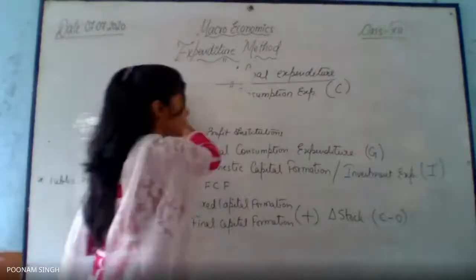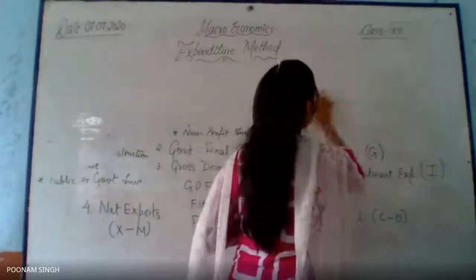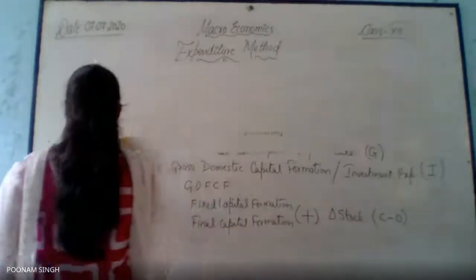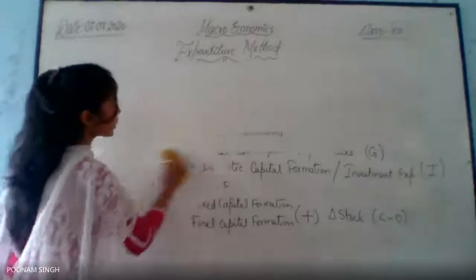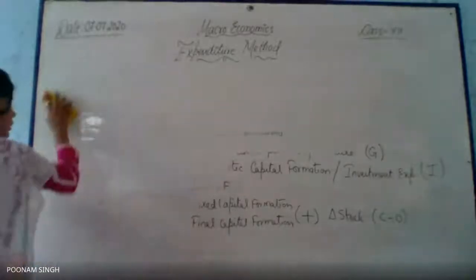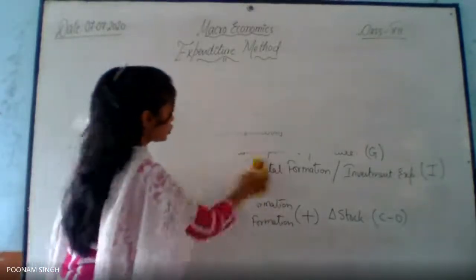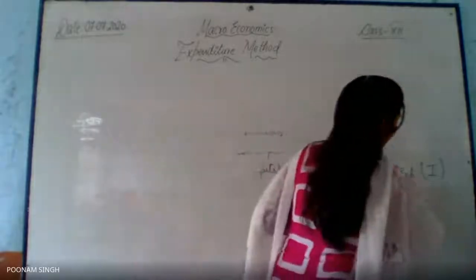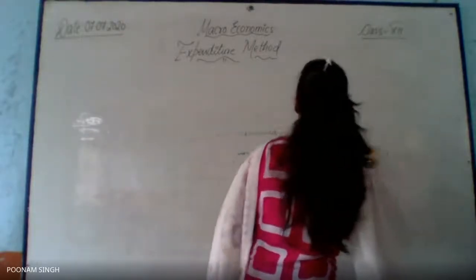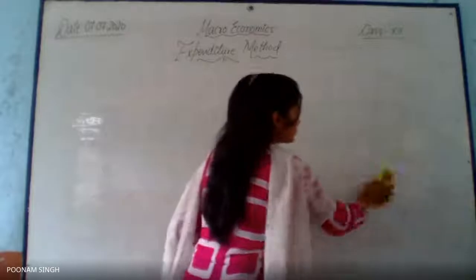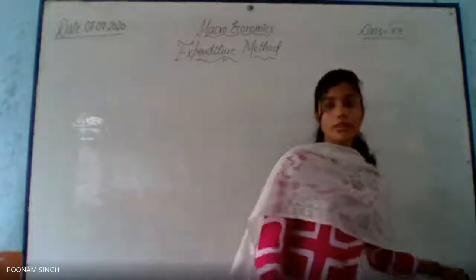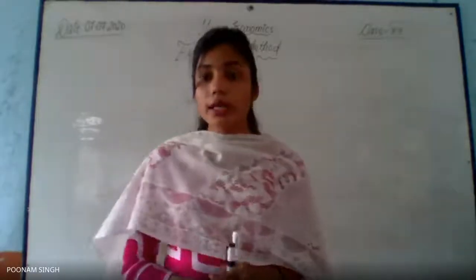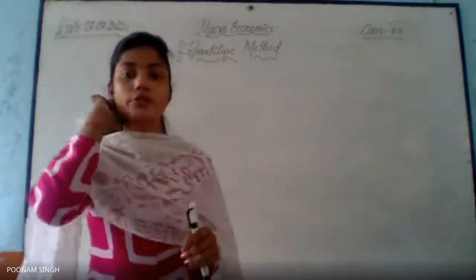In the meanwhile time, please very quickly mention that types of investment. What are the types of investment? Very quickly mention in your comment section. Till the time being, I'm just clearing out the board, right? Please mention your answers fast in the comment section. Types of investment expenditure. What are the types of investment expenditure? Very good. That is fixed and inventory. Very nice.